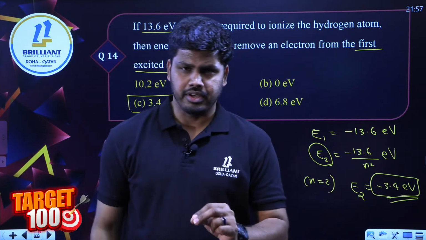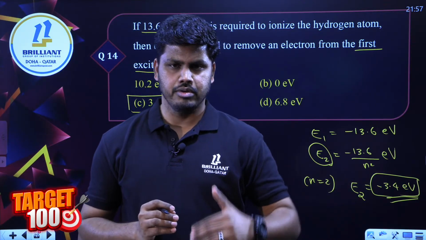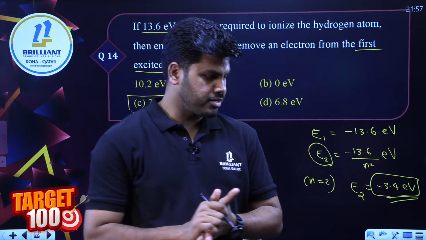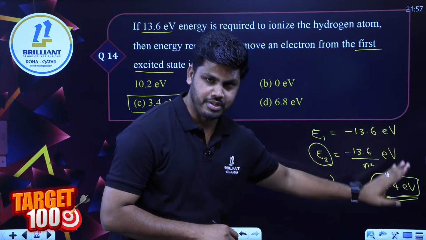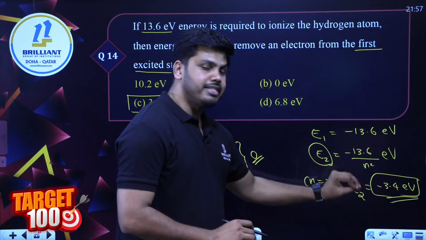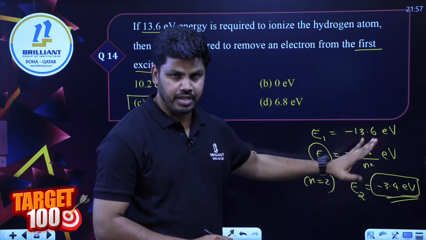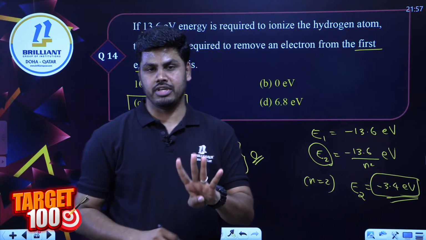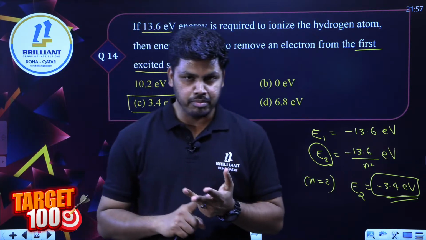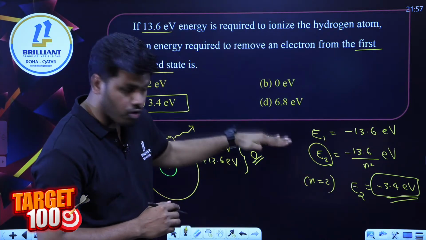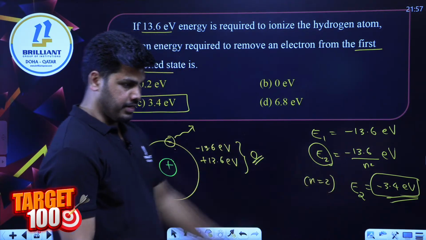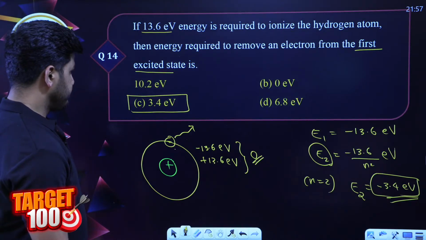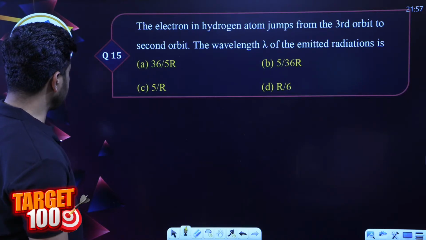Okay, so that is why every time when you get first excited or second excited of hydrogen atoms, don't calculate always minus 13.6 by 4, 13.6 by 16 or something like that. Instead, remember those values. At least the first 4 energy levels of hydrogen atom you can easily remember, and you can easily solve these kind of questions without wasting your time. Okay, right. Okay, moving on to the next one.